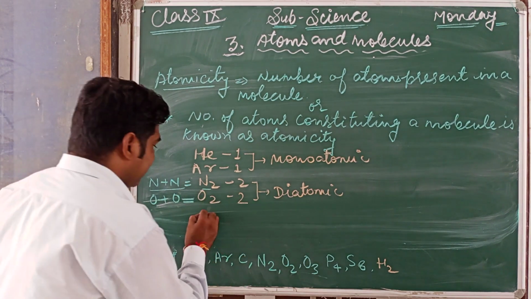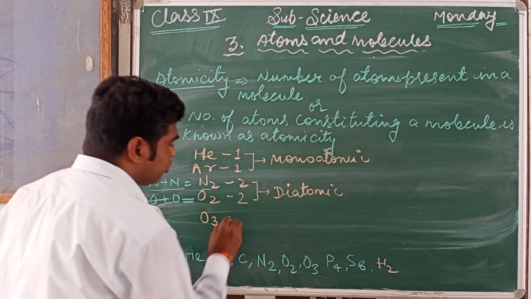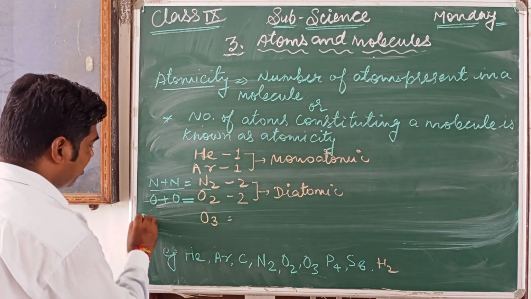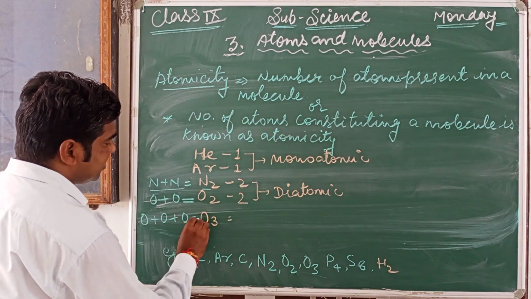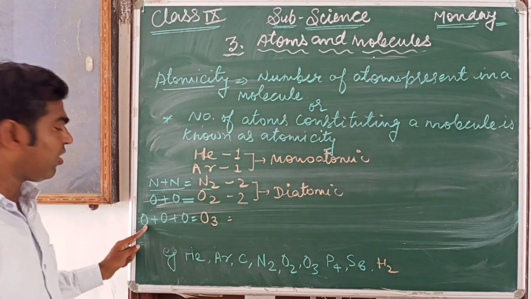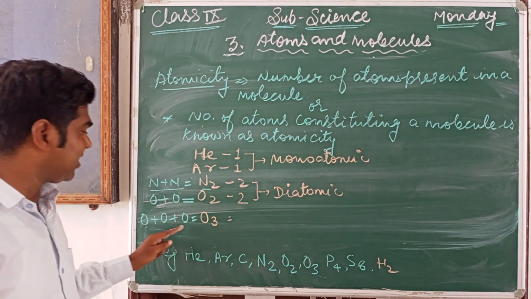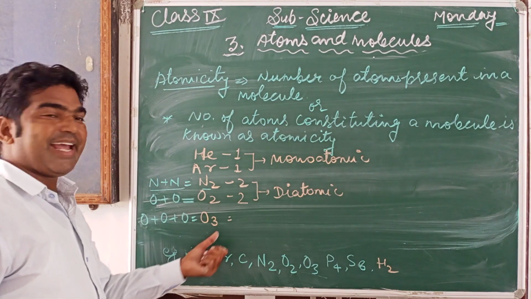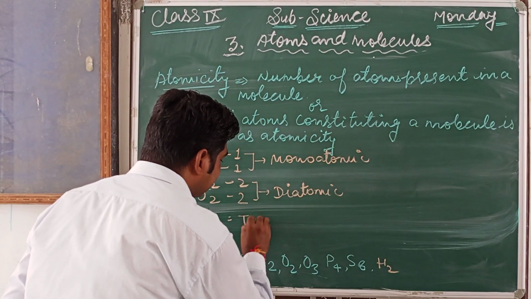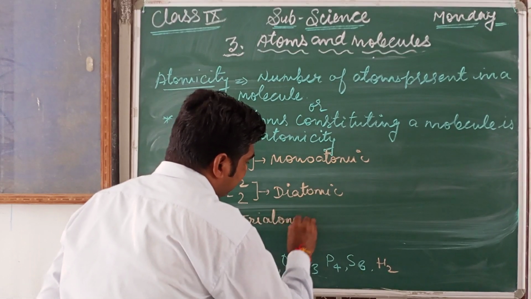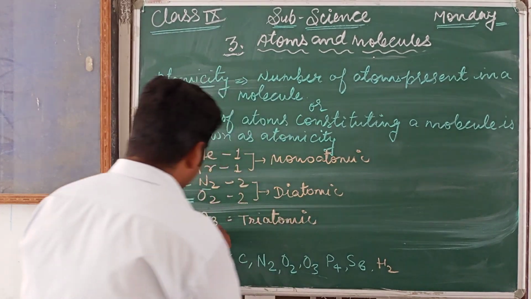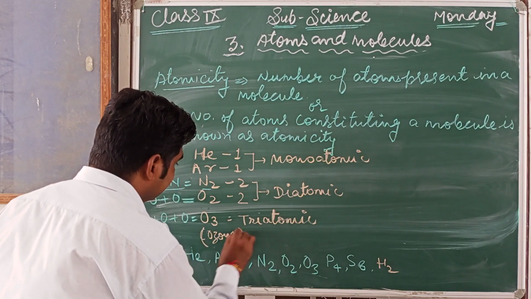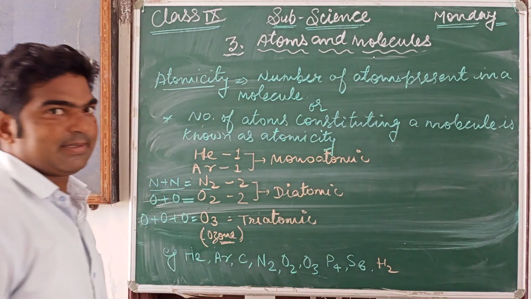Now further, O3 means ozone. This ozone is formed by oxygen plus oxygen plus oxygen. When the 3 atoms of oxygen combine together, they form O3, and this O3 is considered triatomic. And this is ozone, ozone gas. Okay.